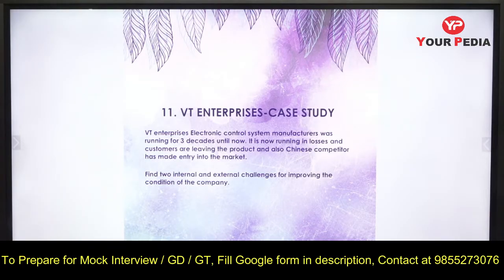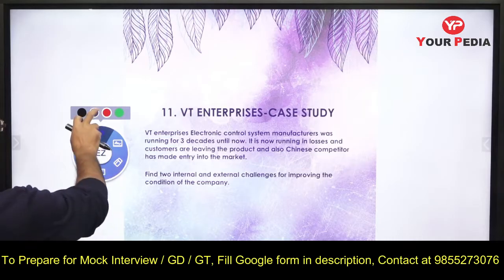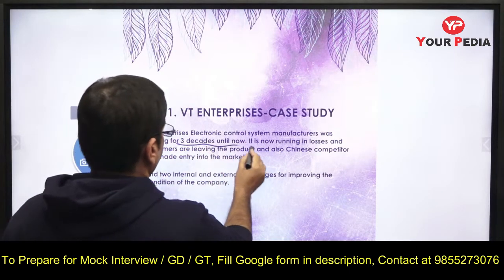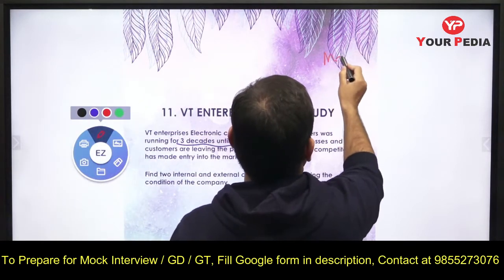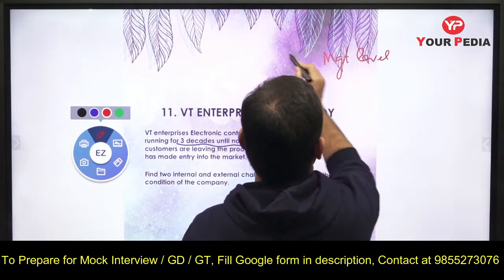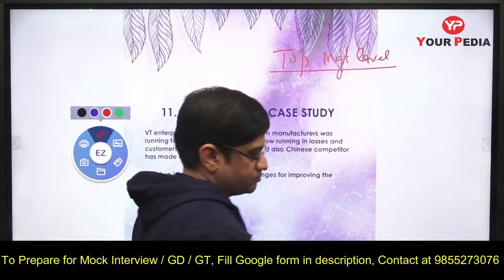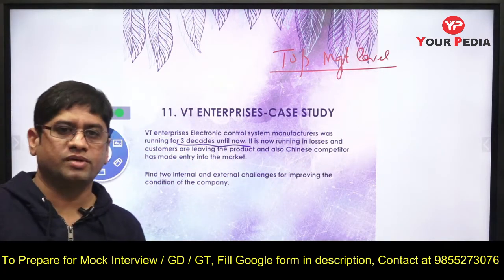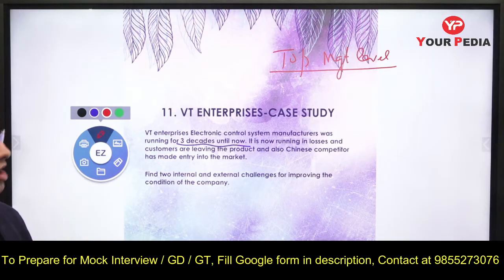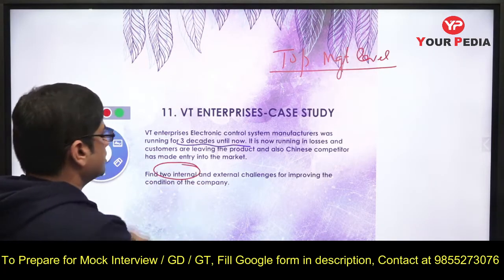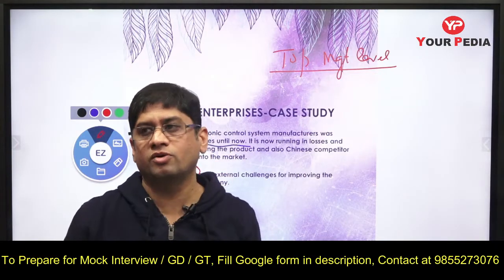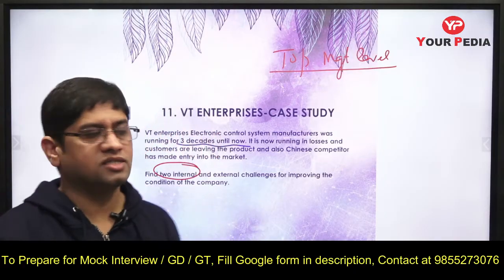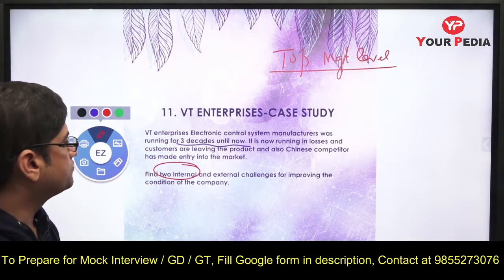Done. Now it is already running for the last 3 decades and now it is running in the losses. What is the meaning of this? That means there is a big trouble at the management level. So the top management level, there is a trouble. He could not basically find that competition is increasing. So in such cases, first internal thing you have to do is top management level is to be changed if it is required, because CEO is a very important person. He needs to see why competition he could not see and why it is running in losses now.